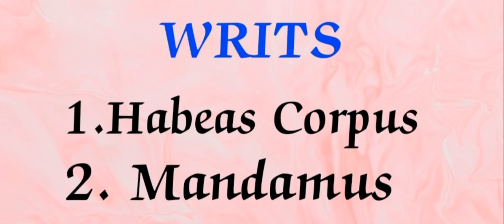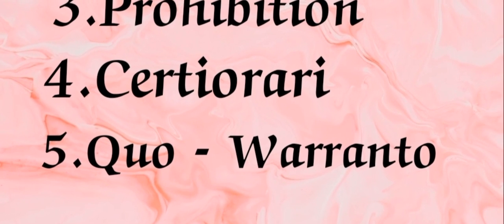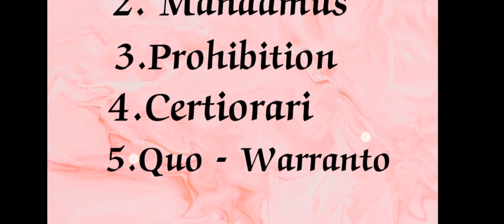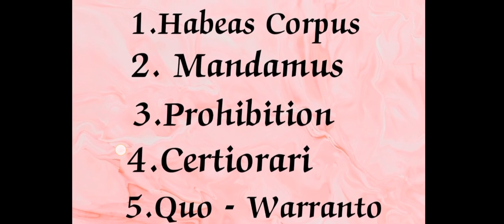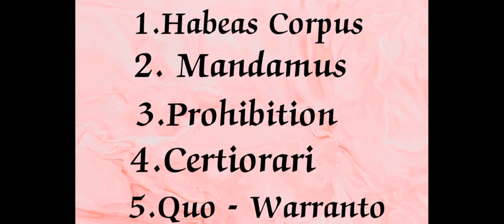In Indian polity, we are going to discuss the types of writs. There are 5 writs: habeas corpus, mandamus, prohibition, certiorari, and quo warranto. These 5 writs are very useful to us because whenever there is illegal detention, we can secure ourselves by using habeas corpus.